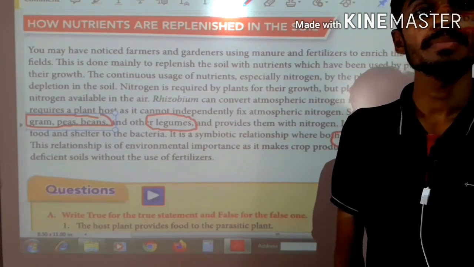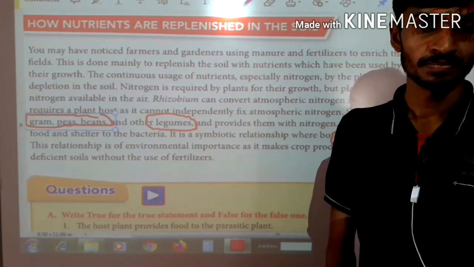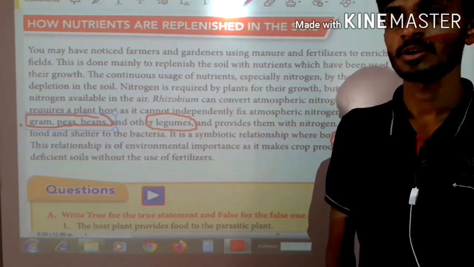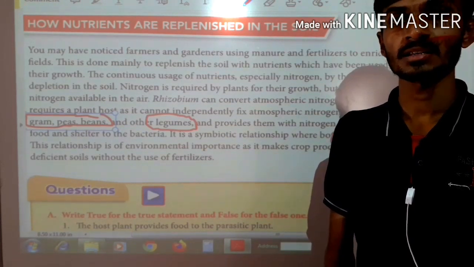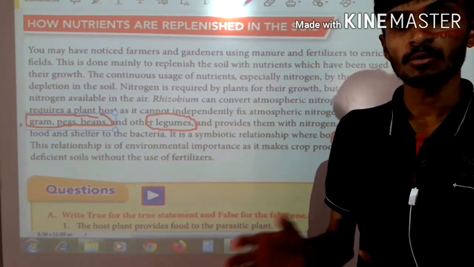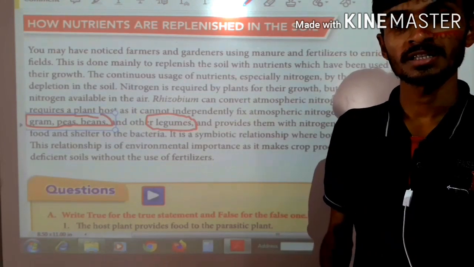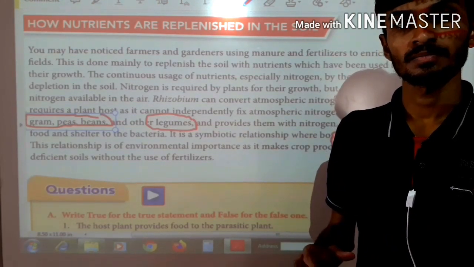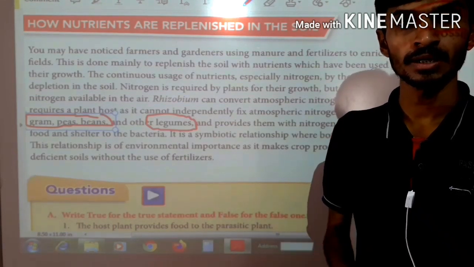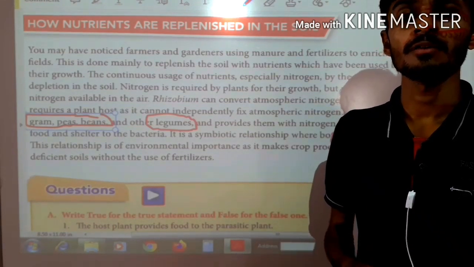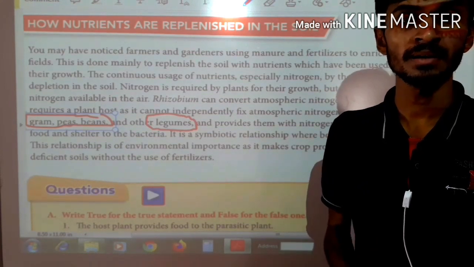So there is a symbiotic relationship between the plants and bacteria, because the bacteria need to survive on the plant. In return, the bacteria absorb nitrogen and fix it in the soil.